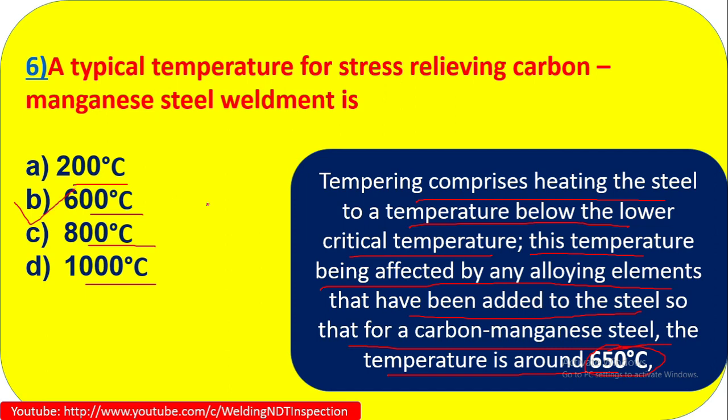So 650 degree is actually the stress relieving temperature of carbon manganese steel. From the options here, 200 degree, 600 degree, 800 degree and 1000 degree. So the nearest best option is 600 degree centigrade. The correct answer is option B.